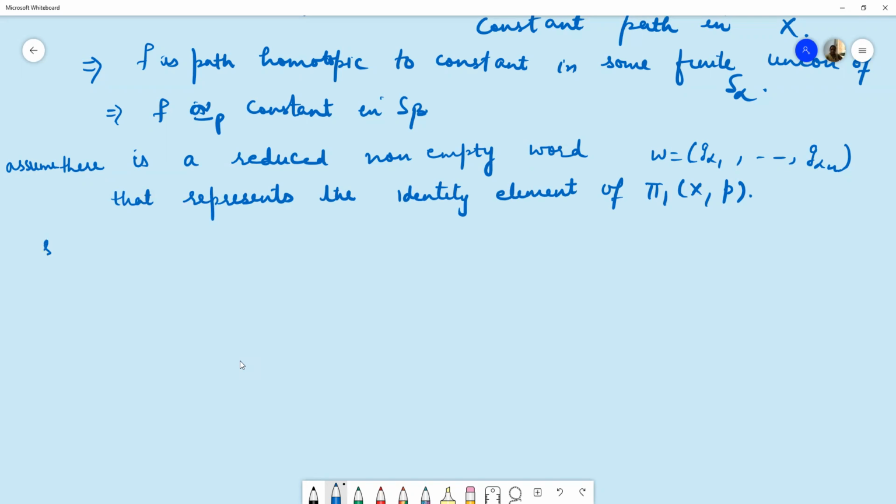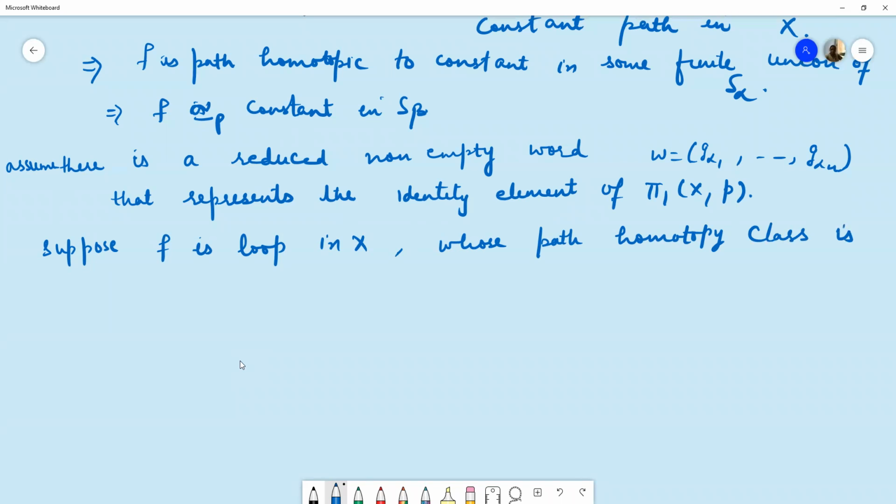Now suppose f is a closed path, a loop in X, whose path homotopy class is represented by W, which means the path homotopy class of f is just the product G alpha 1 up to G alpha n.